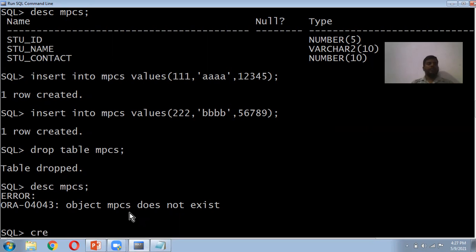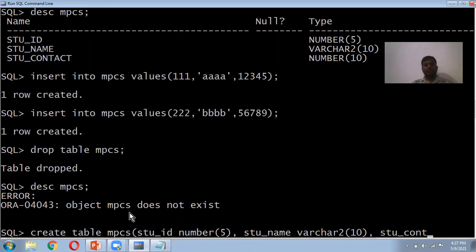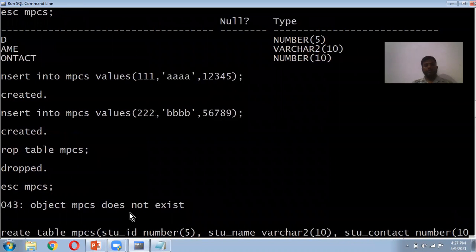Create table MPCS with some attributes: student ID with a data type, student name with a data type, and student contact, a number data type with some size.